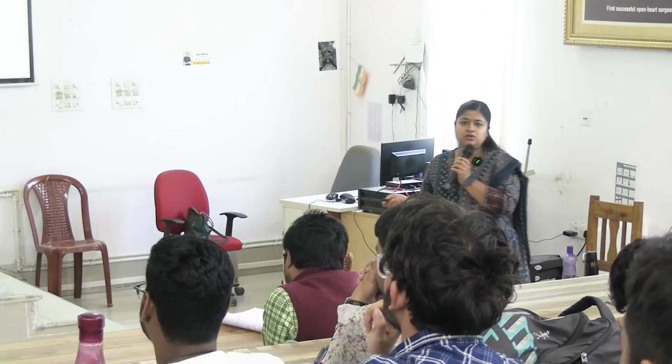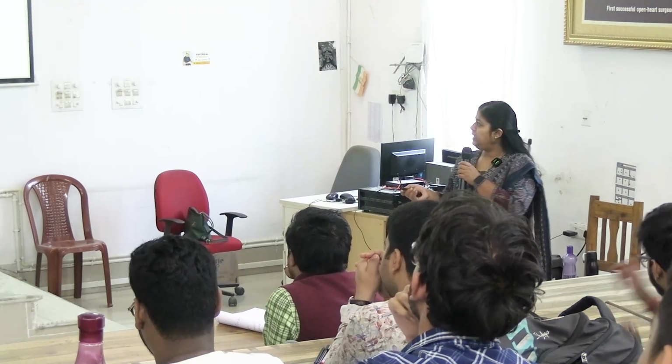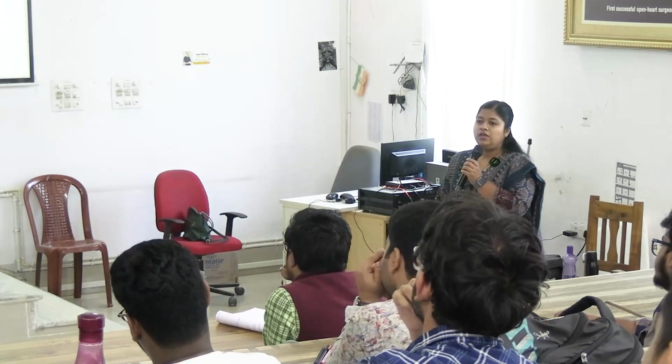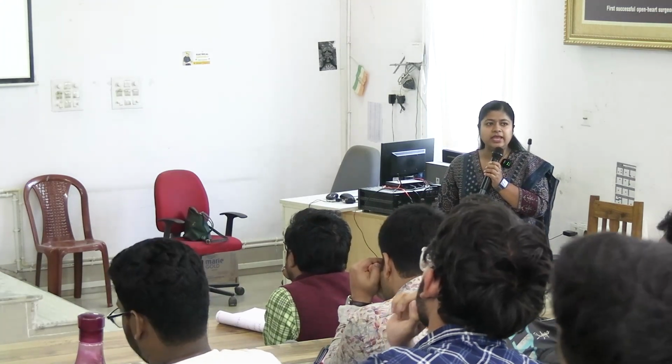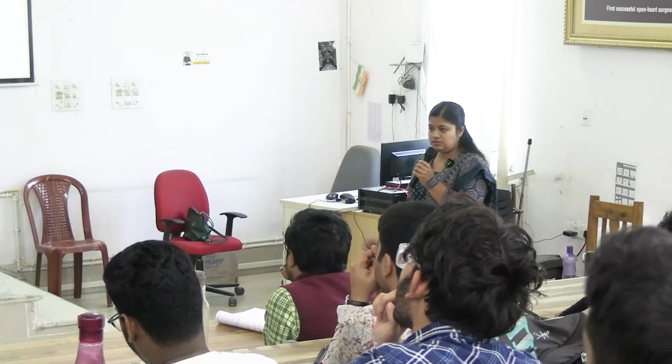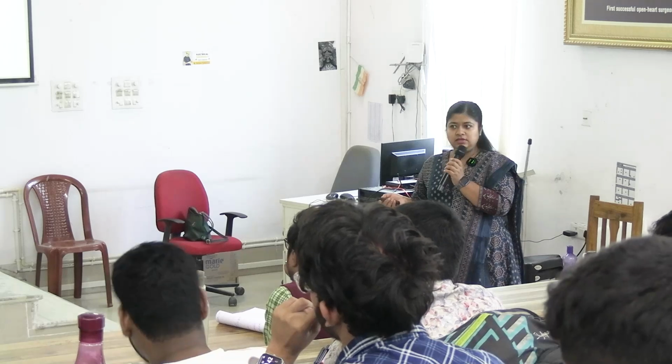PBG deaminase is also known as HMB synthase, or uroporphyrinogen 1 synthase. Any name of these enzymes can come. So the answer will be HMB synthase or PBG deaminase. Right? Clear?